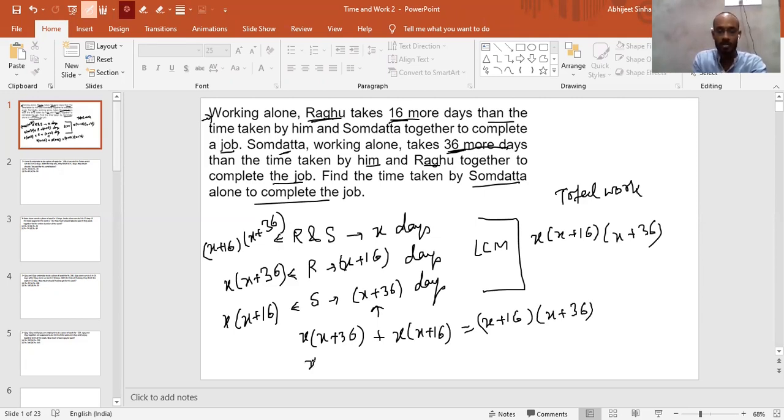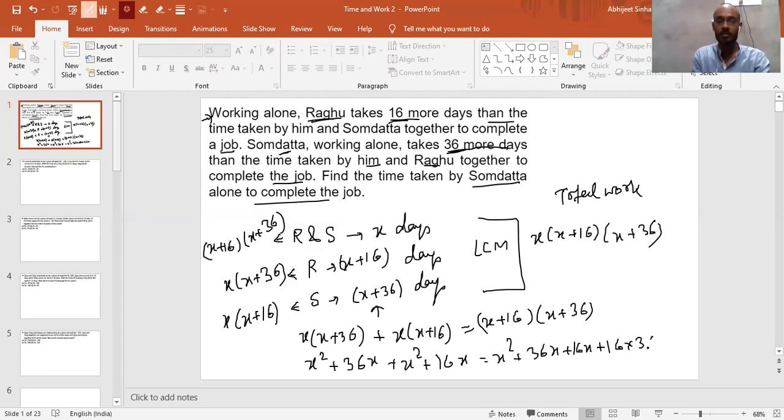Just expand it here. You will get x square plus 36 times x, here you will get x square plus 16 times x, and here you will get x square plus 36x plus 16x plus 16 into 36.